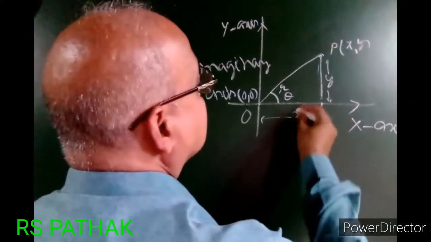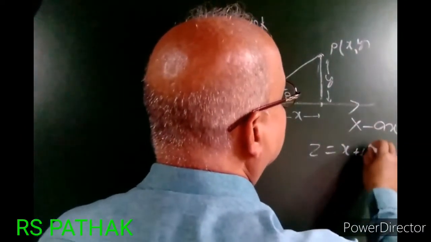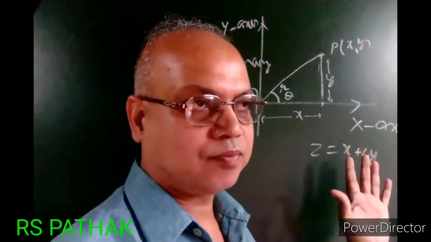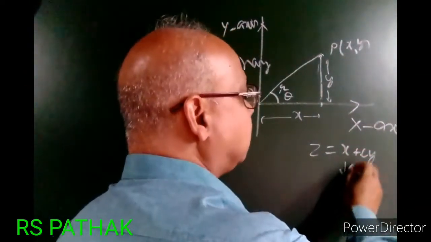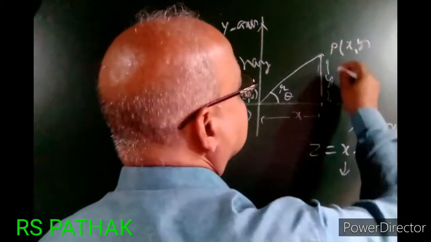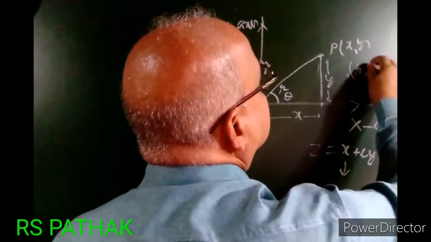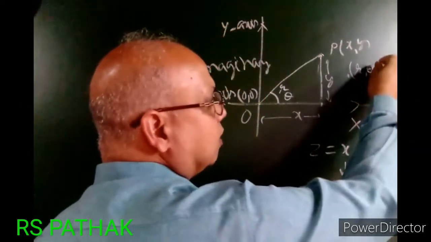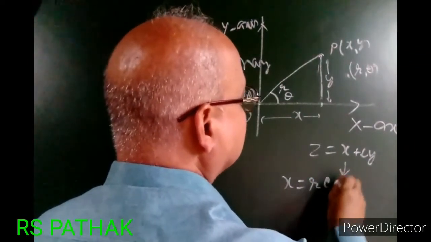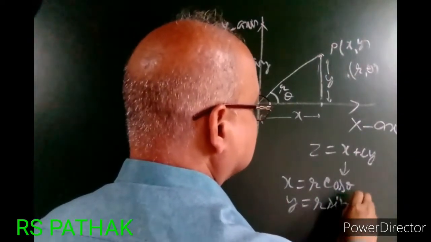Here z equals x plus iy is in Cartesian form. I have to write it into polar form. The polar form can be written as (r, theta). This is the polar coordinate, and we can write x equals r cos theta, y equals r sin theta.